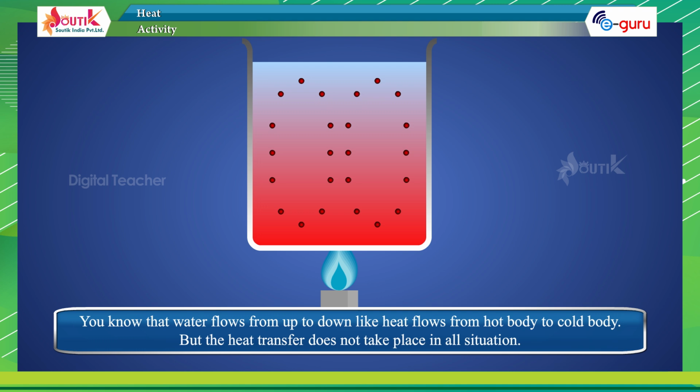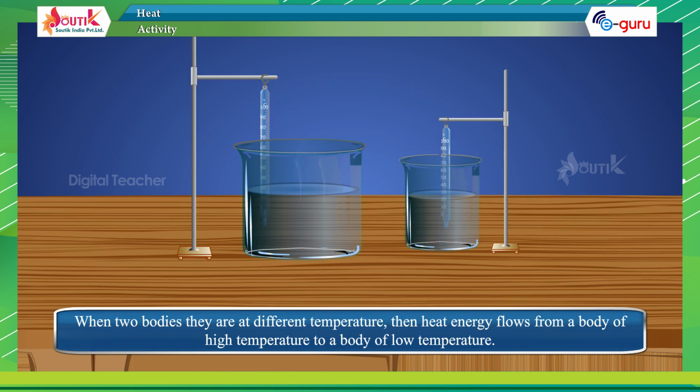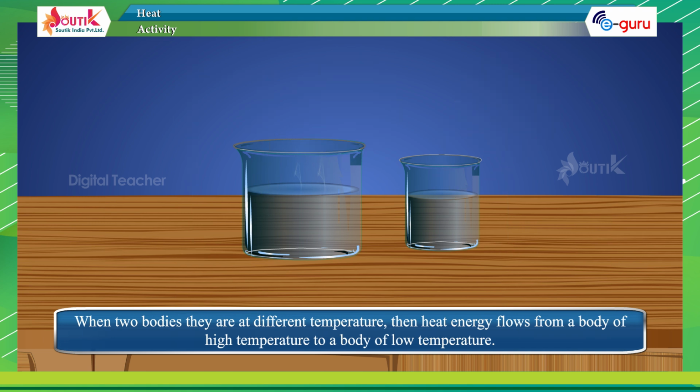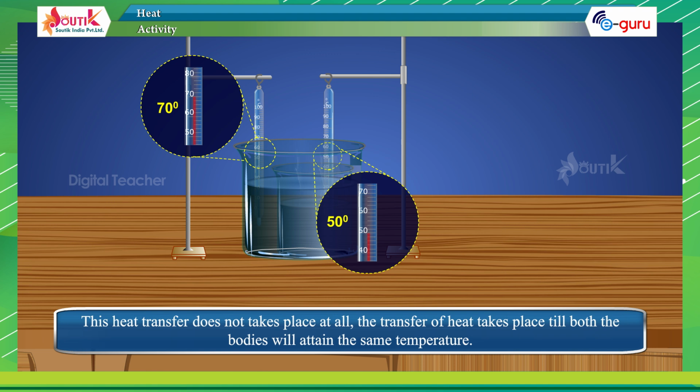But heat transfer does not take place in all situations when two bodies are at different temperatures. Heat energy flows from a body of high temperature to a body of low temperature.